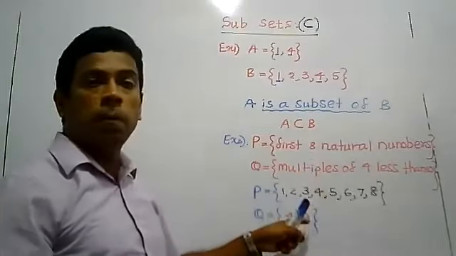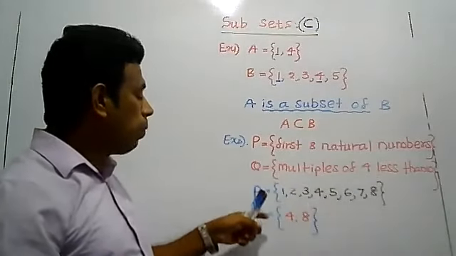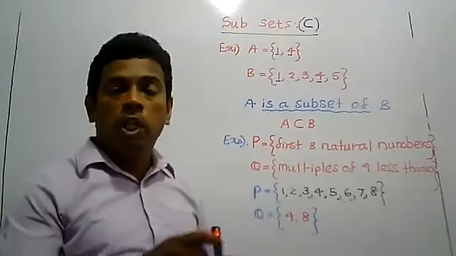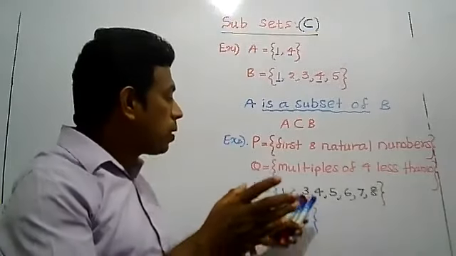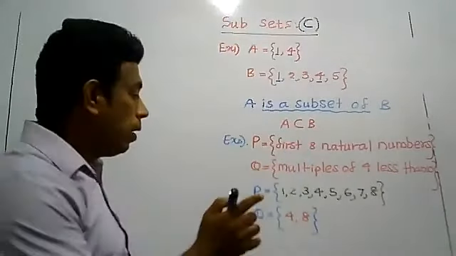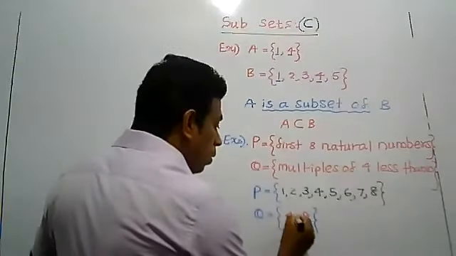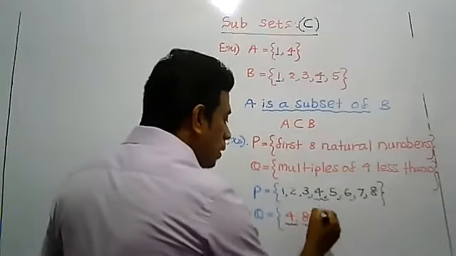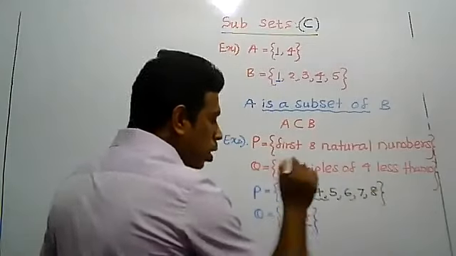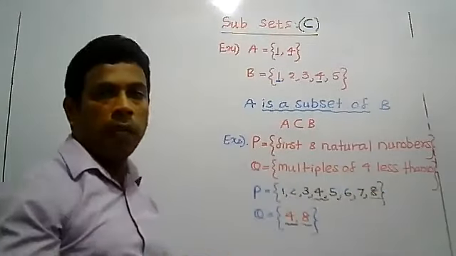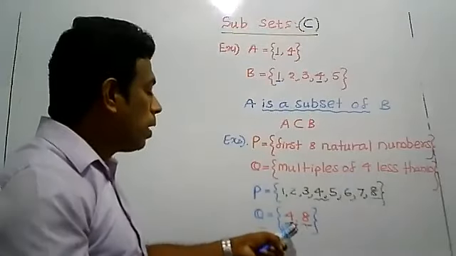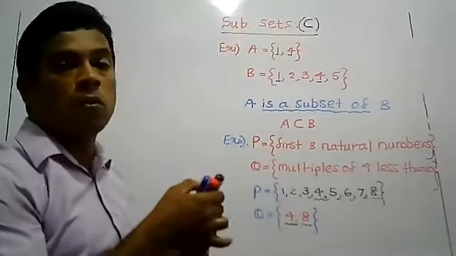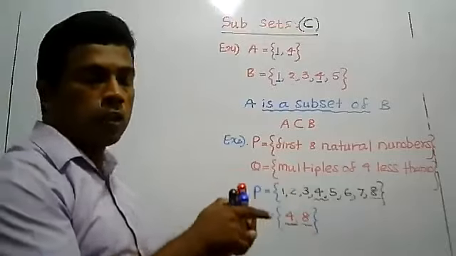Look at these two sets P and Q. First you want to identify the set with the smaller number of elements. Set Q has only two elements. Now check whether these two elements belong to set P. The element 4 belongs to set P, and element 8 also belongs to set P. So all the elements of set Q also belong to set P. Now we want to write the relation of these two.